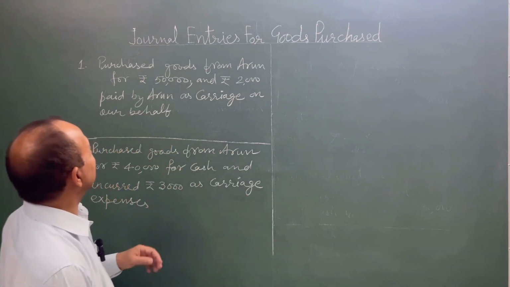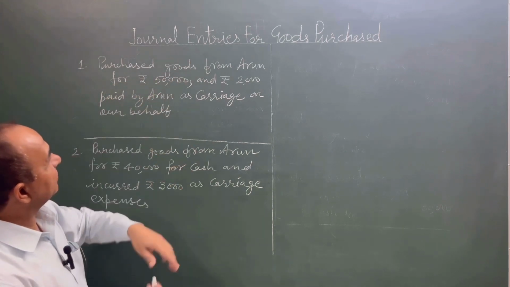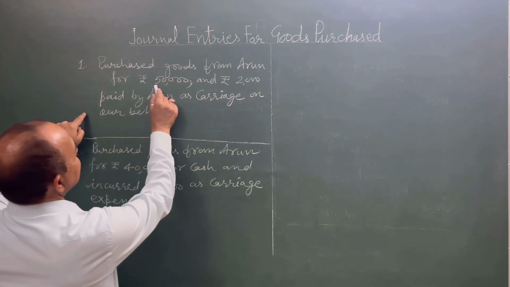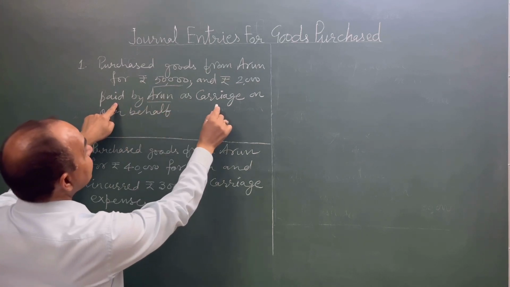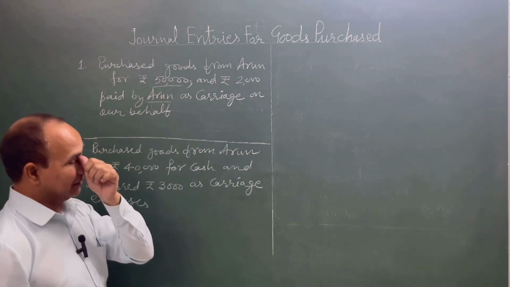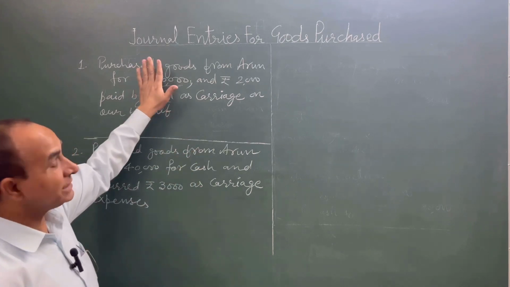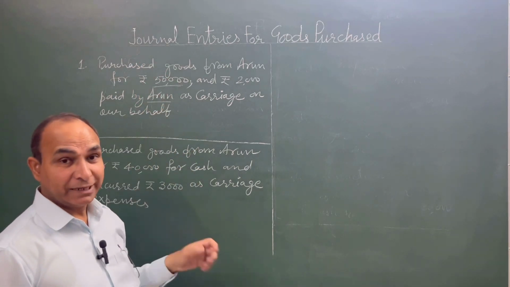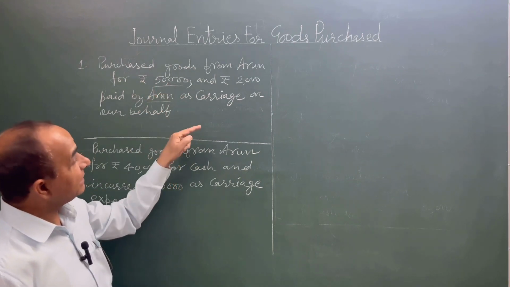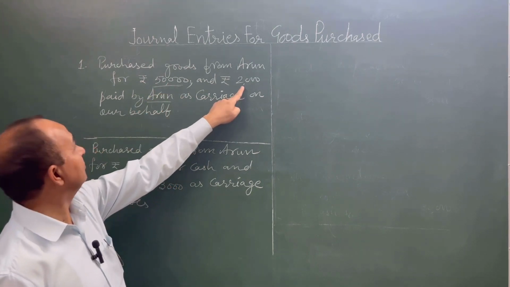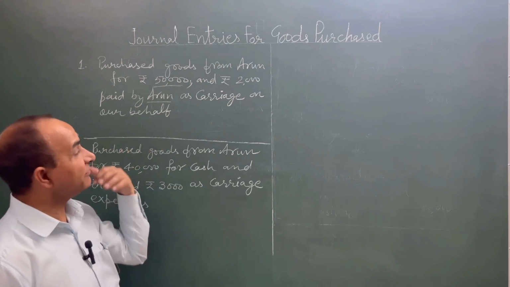The first transaction is purchased goods from Arun for rupees 50,000. See this, and rupees 2,000 paid by Arun as carriage on our behalf. See, simple thing. This is a credit purchase of goods. We purchased goods from Arun for 50,000 and Arun paid rupees 2,000 as carriage on our behalf.